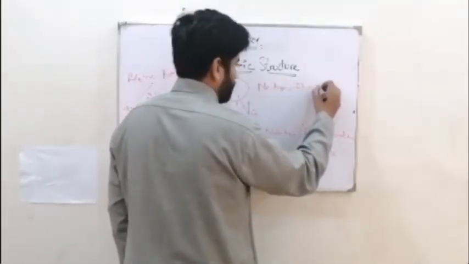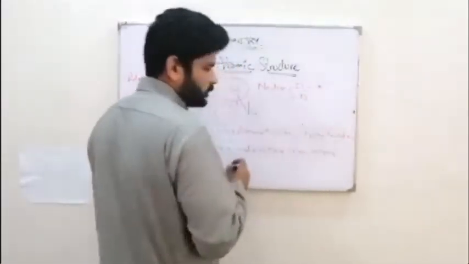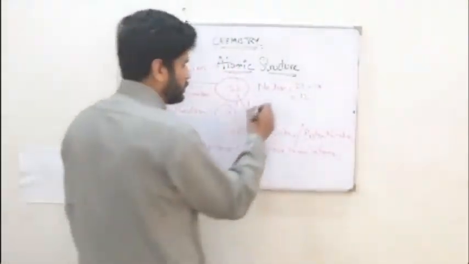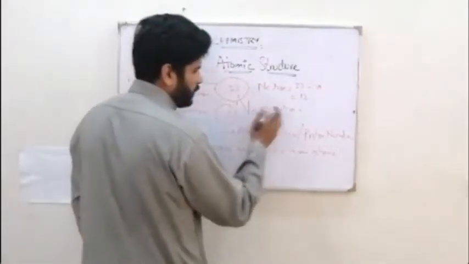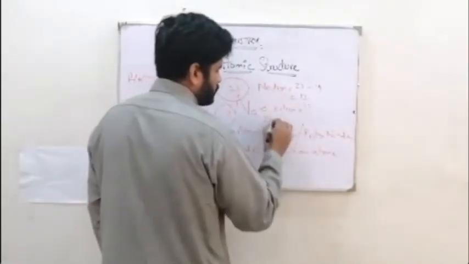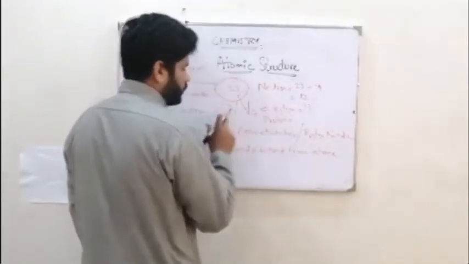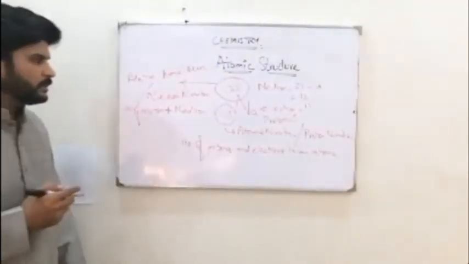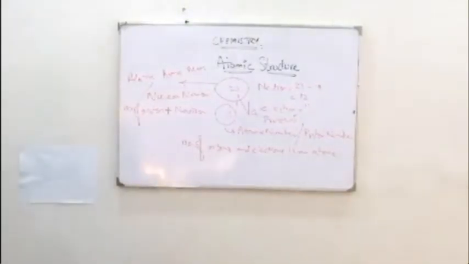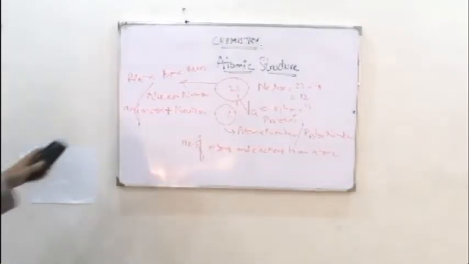For electrons, if there is no charge, the atomic number is simply your number of electrons, and protons are the same, 11, whether there is a charge or not. So this is how you break an atom into its different components. I hope you got it till this point.